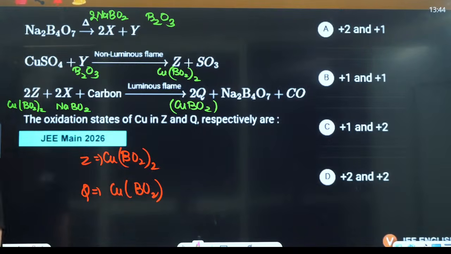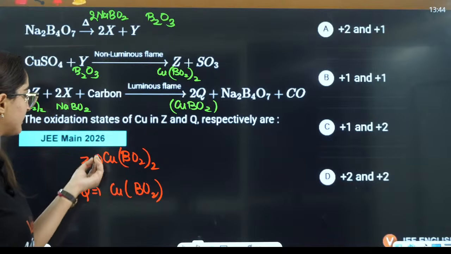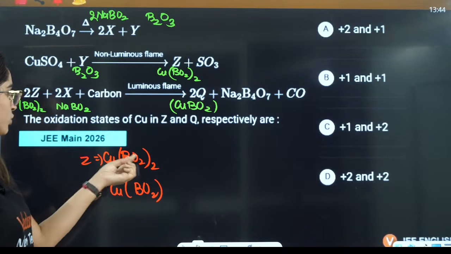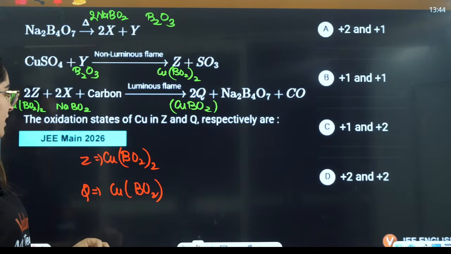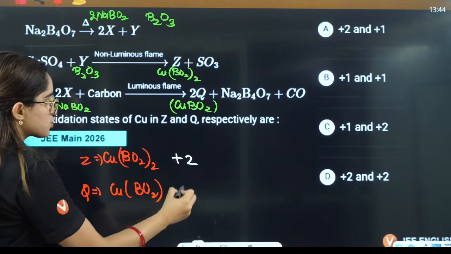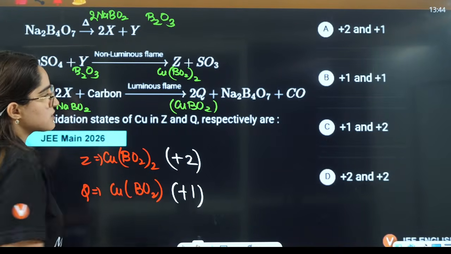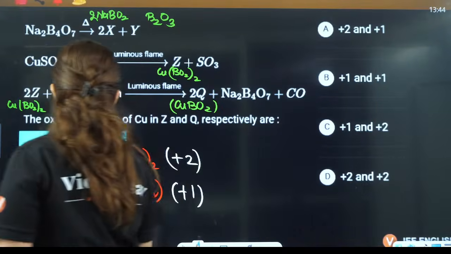Now this one you can do yourself as well. Tell me guys, can you do this yourself? There is no big deal in that. You have BO2, this will be +2 and this will be +1 here, right? So here it will be +2, here it will be +1 oxidation state. So A is the correct answer here.